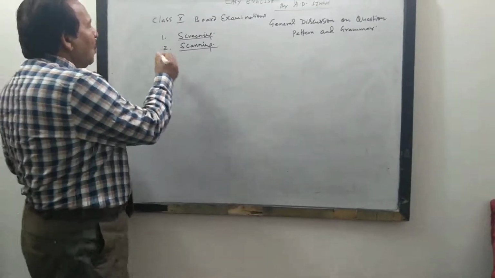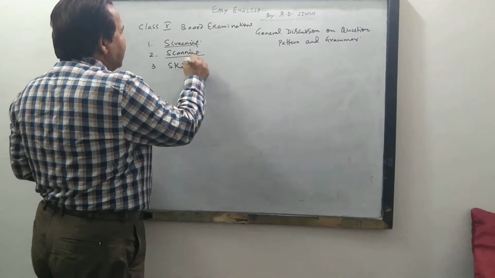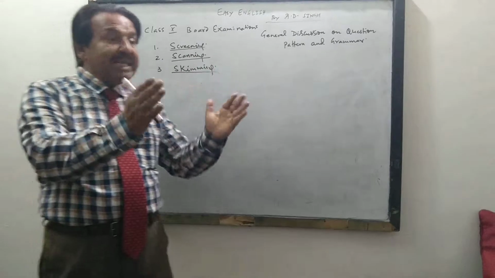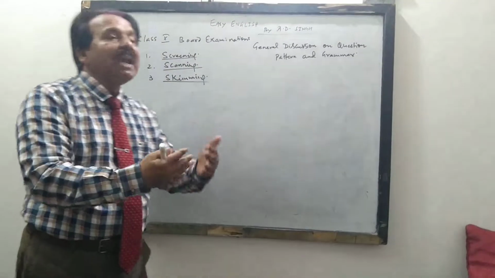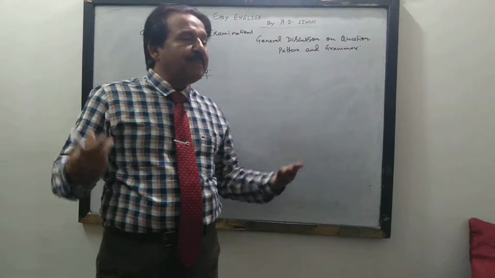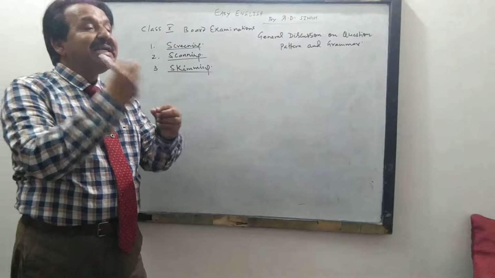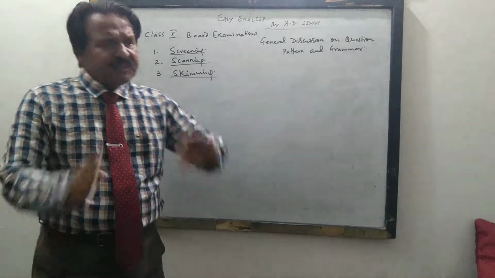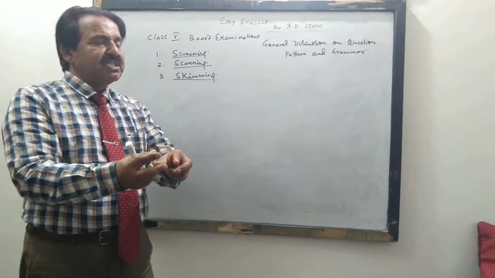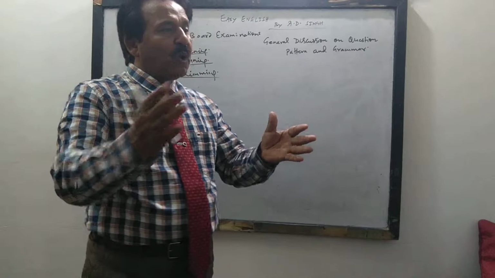Then you will ask, sir, what is the importance of the third reading? That is called skimming. Skimming is done for a global or interpretive answer. What is an interpretive answer? There may be a question which will not be directly answered from any one paragraph. It may be the answer of two paragraphs simultaneously, or of the whole passage, paragraphs 1, 2, 3, 4 together.